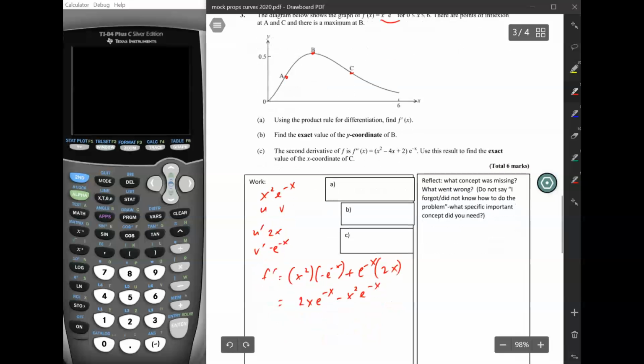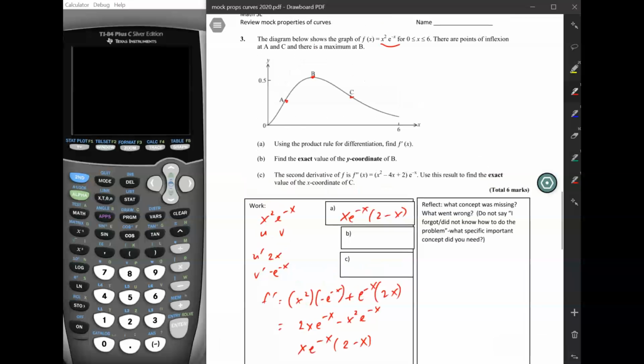We could simplify that a little bit if we wanted to. Or not necessarily simplify, but we could factor out some stuff that would give us x e to the negative x times 2 minus x. I don't know if that's better or worse, but we'll write that here. So x e to the negative x, 2 minus x, that is our expression for f dash.